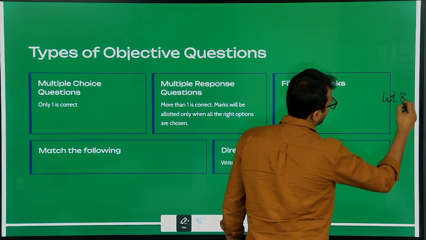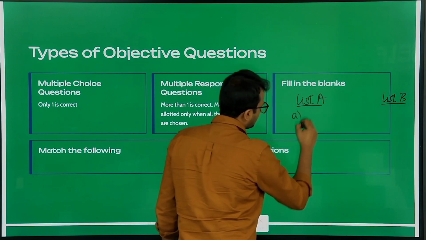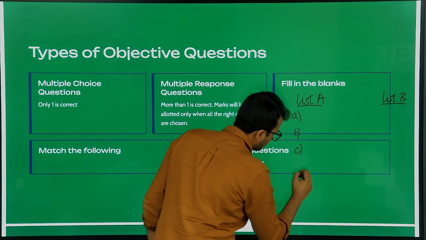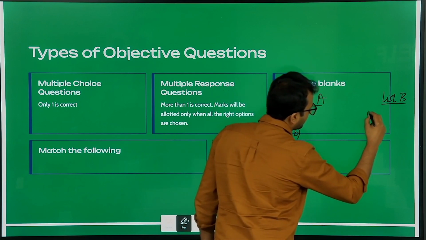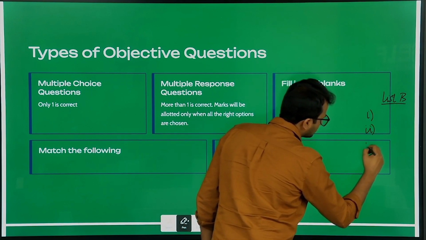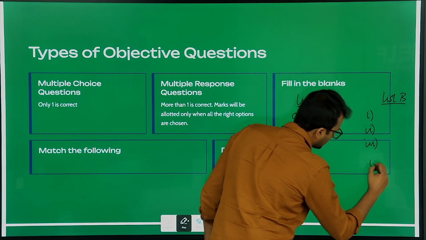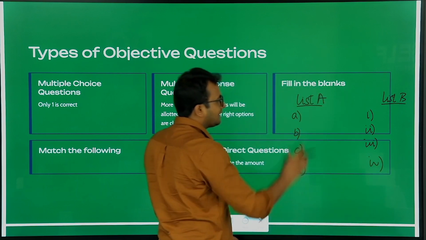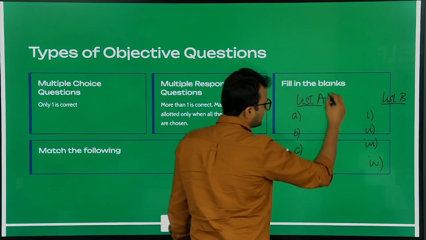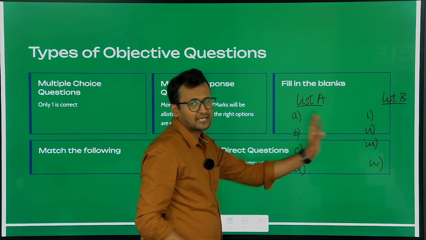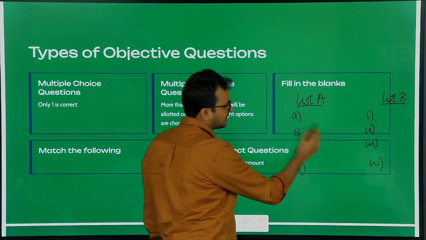So you will have list A and list B: A, B, C, D, and 1, 2, 3 and 4. In between list A and list B, there will be a gap. Now let us suppose the answer for A is 4.